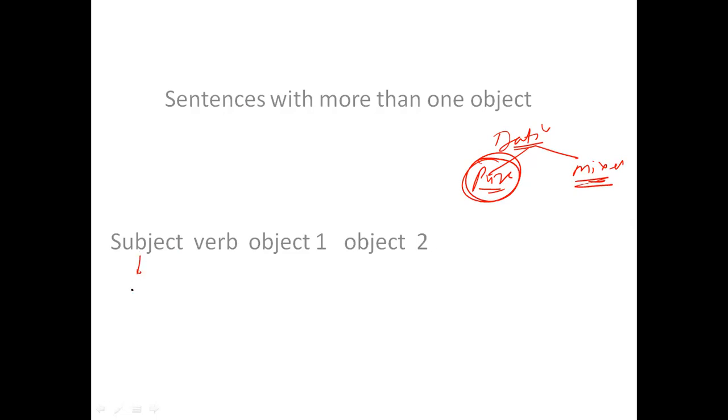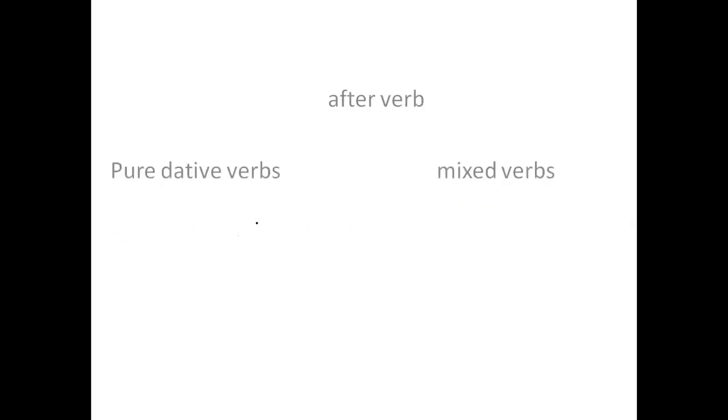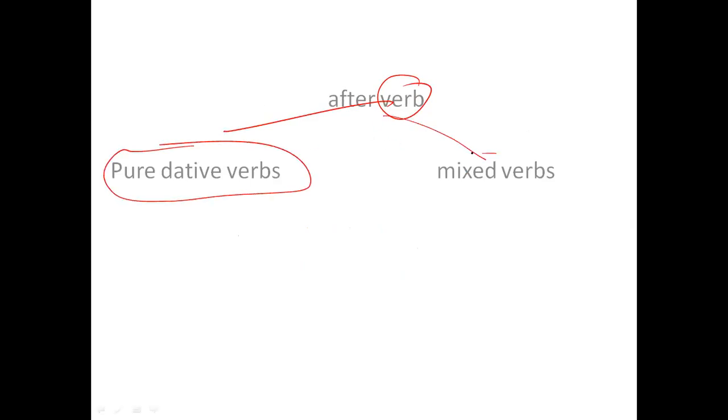So let's revise. Subject is nominative, verb is verb, object one. If it is an indirect object, then it will be dative. And if it is a direct object, it will be accusative. Now verbs, we have already talked about it, that there are two types of verbs. One is pure dative verbs and another is mixed verbs. So this we have already done in our previous class. This we will be doing.